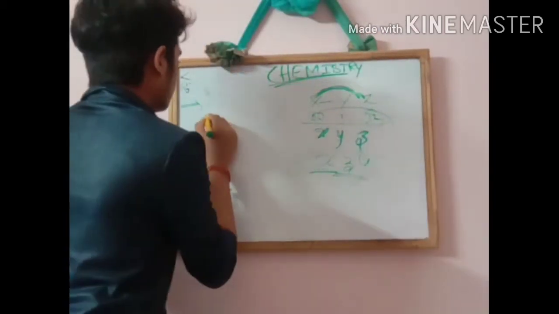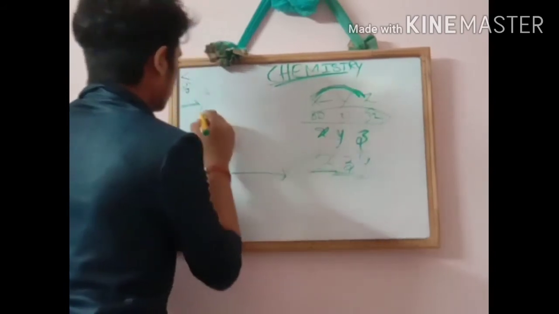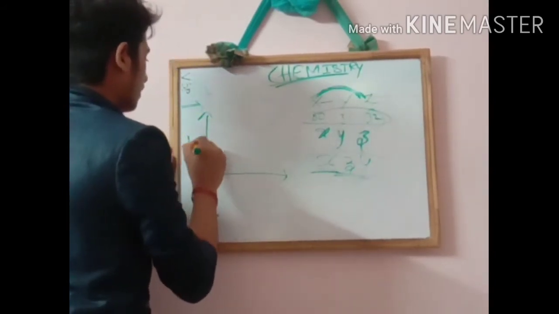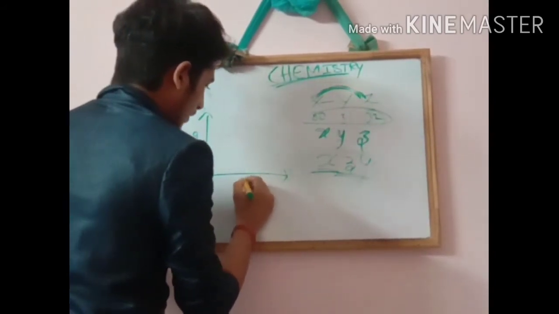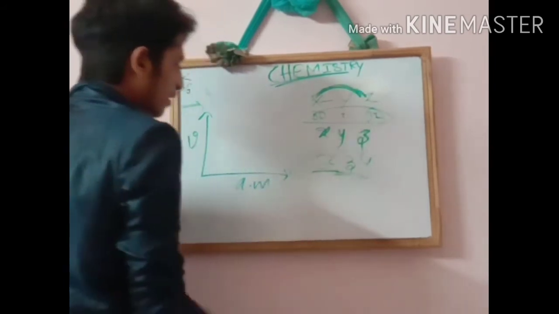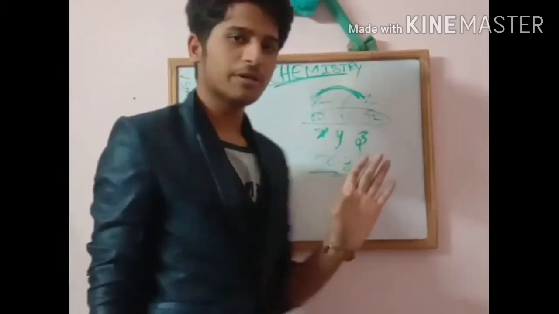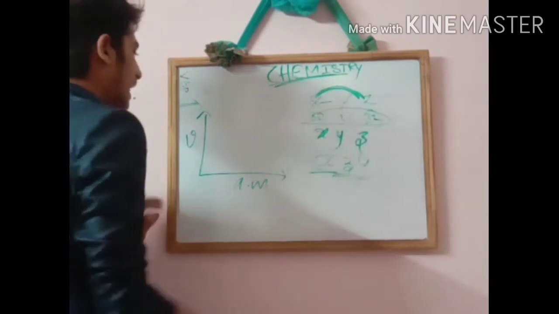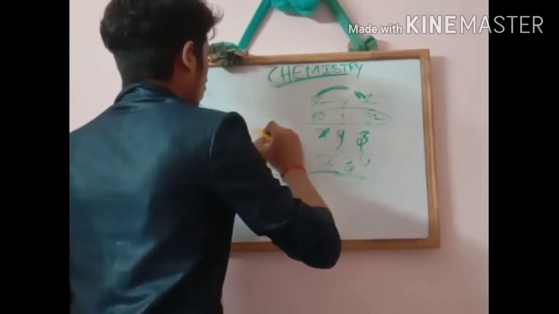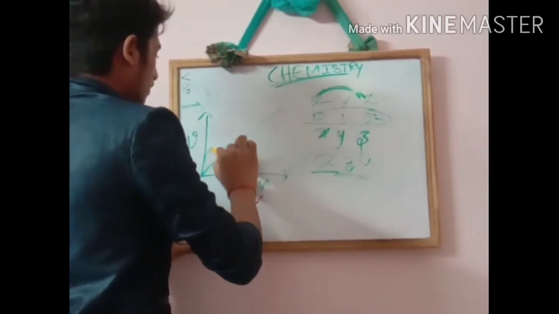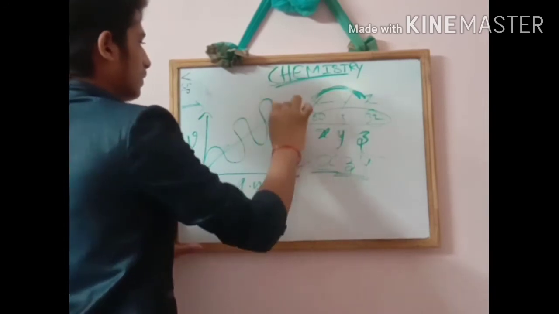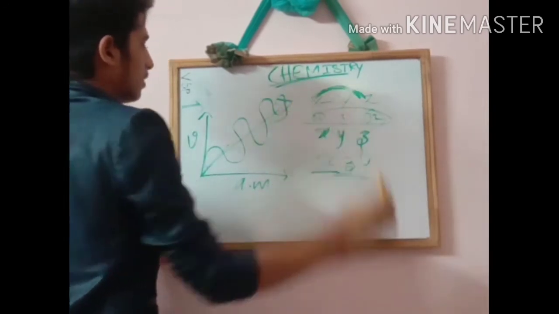Now we will discuss. See this graph, friends: frequency versus atomic mass. When we observe this graph, it is not going like this; it is going in curves.